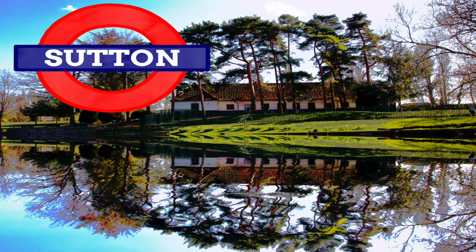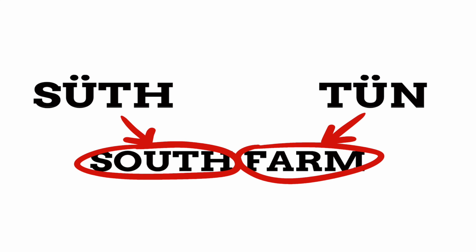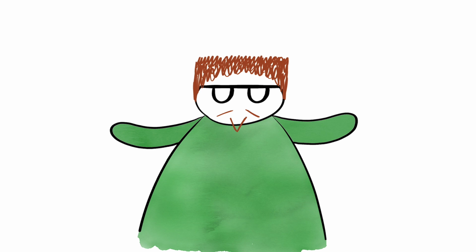Sutton's name too comes from farmland, first recorded in the aforementioned Domesday Book, recorded this time as Sudtone, coming from the Old English suth and tun, meaning south farm, as Sutton is one of the most southern boroughs of London. Yet the southernmost borough is Croydon.